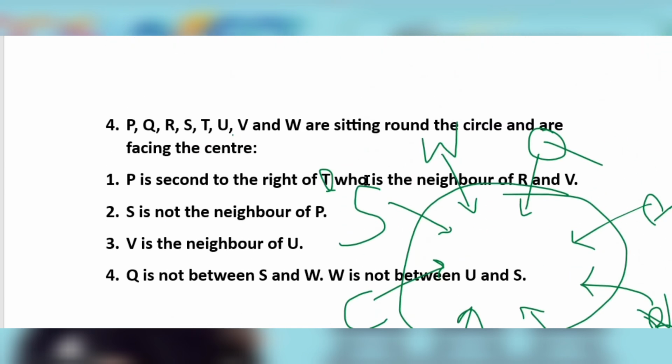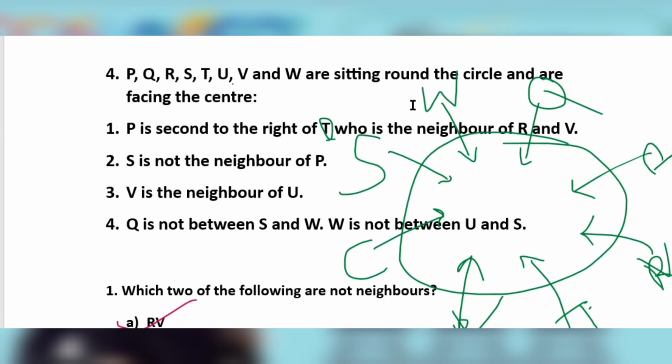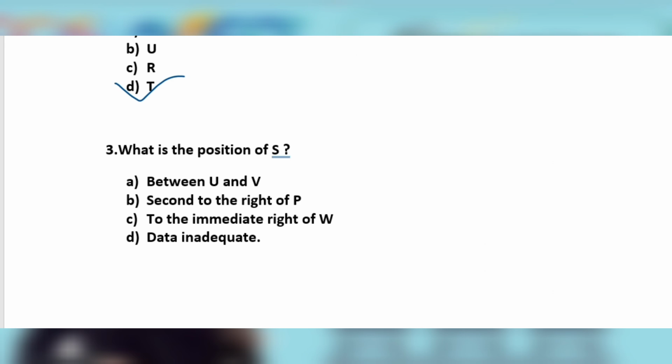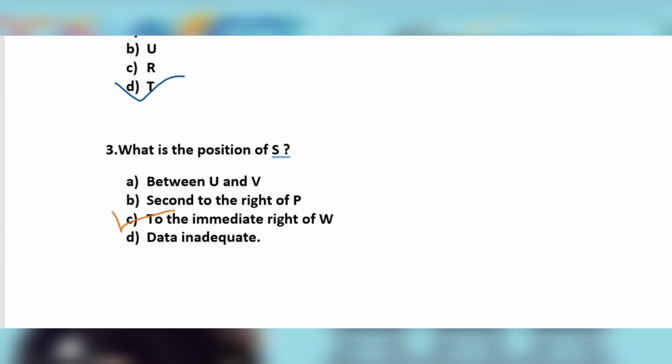Sorry, because the person is facing inside of the table. Here the trick comes. If you are facing outside or inside, it depends on left and right. If you are facing inside, then right will be anti-clockwise. So immediate right is S. So the answer will be S is to the immediate right of W.